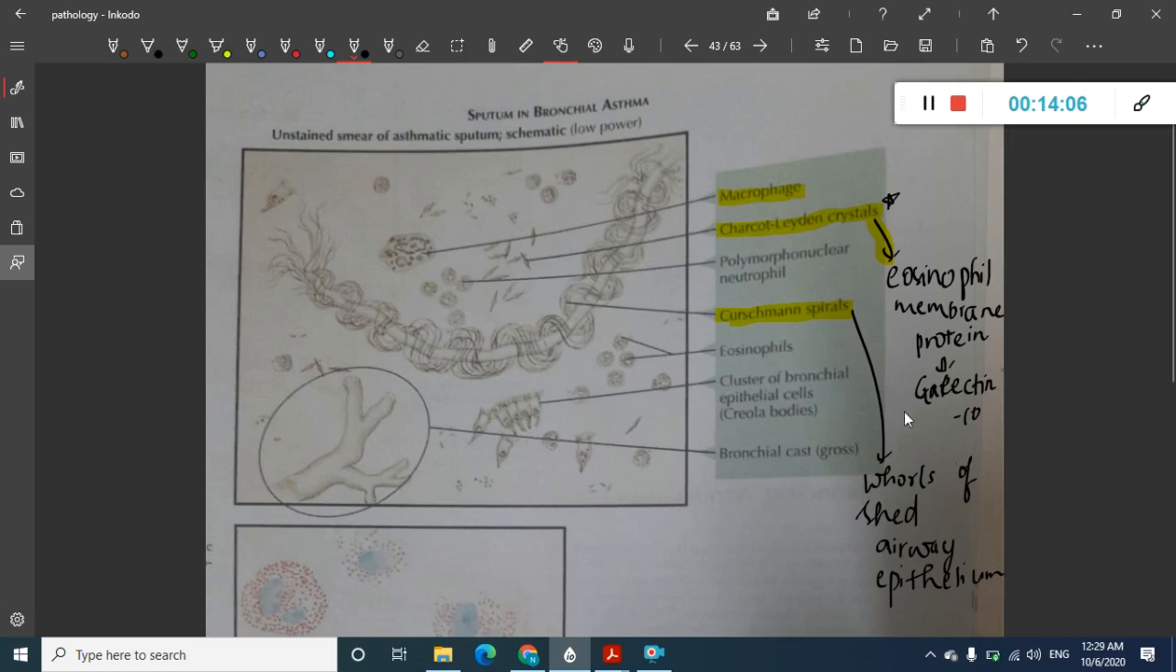Okay, then what else do you see? You see something called Creola bodies. What are Creola bodies? These are individual epithelial cells which are present. See, these are in the whorl shape. These are like normal epithelial cells. Their morphology is maintained in Creola bodies. In Curschmann spirals, the airway epithelial morphology is distorted. Whereas Charcot-Leyden crystals are actually proteinaceous materials.